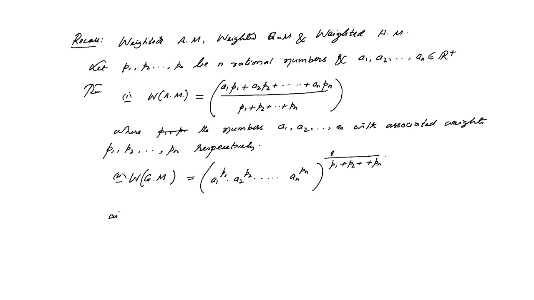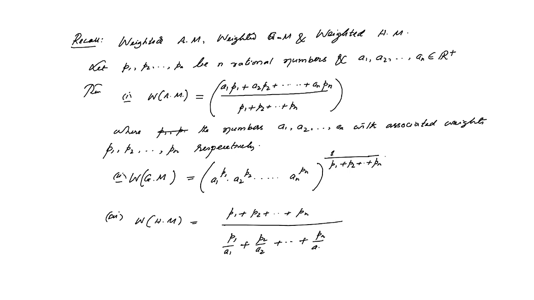In a similar way, the weighted harmonic mean will be (P1 plus P2 plus up to Pn) by (P1 by A1 plus P2 by A2 plus up to Pn by An).